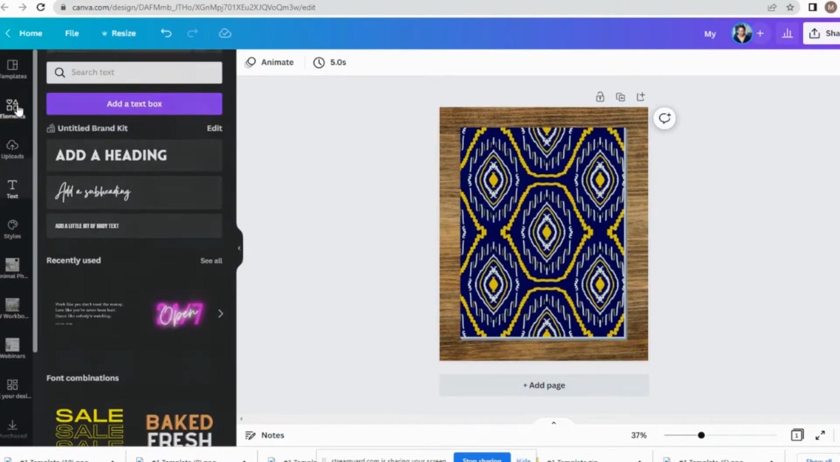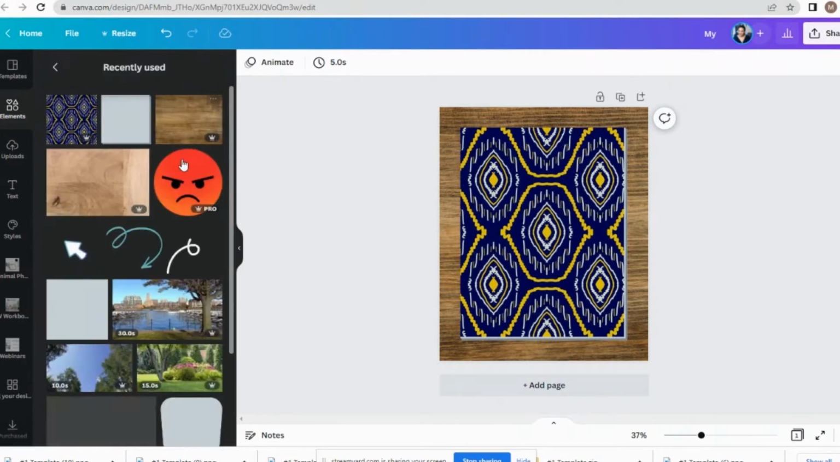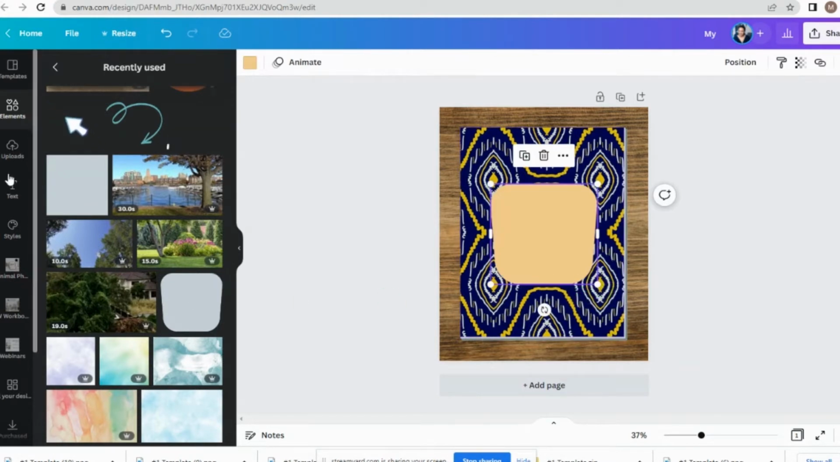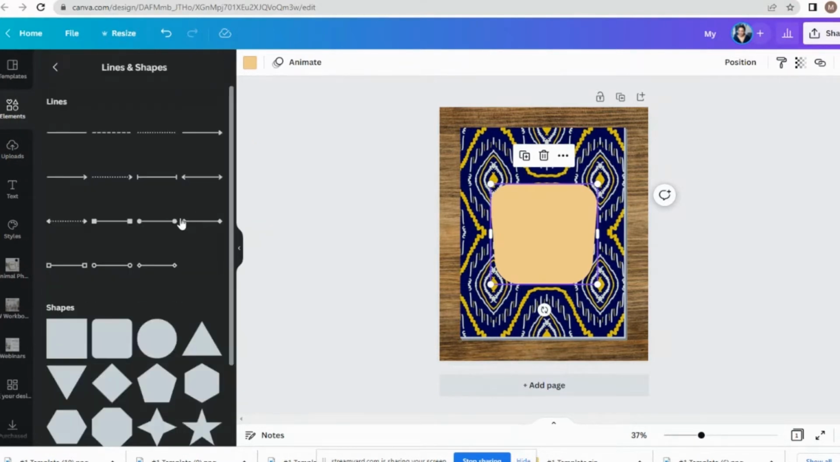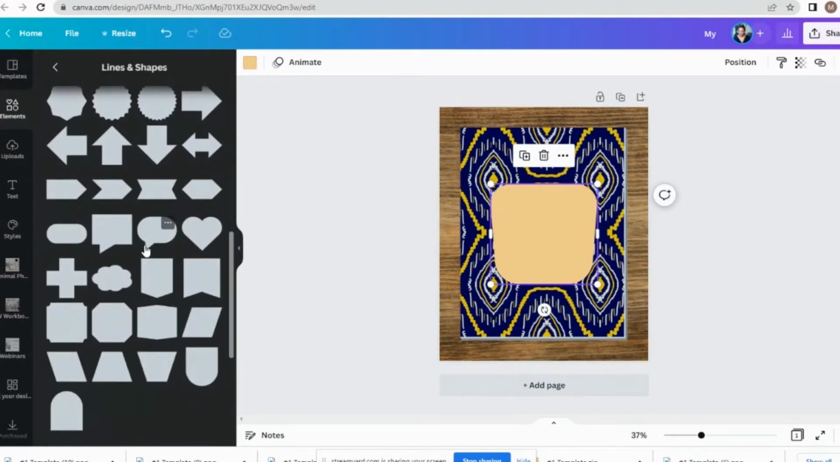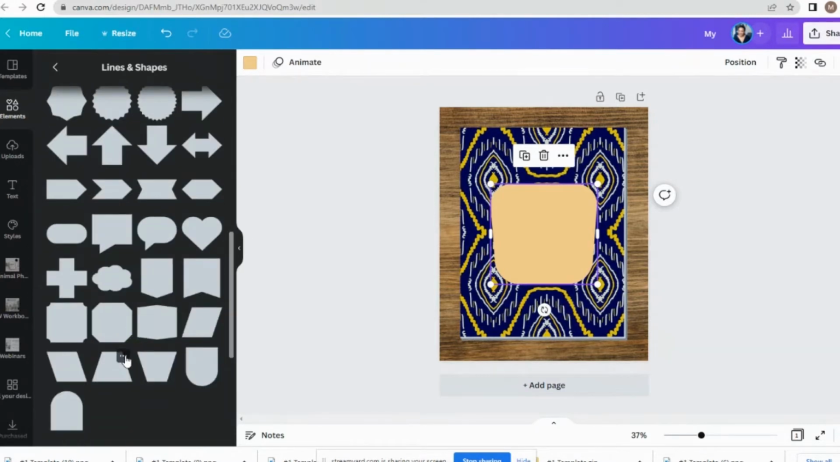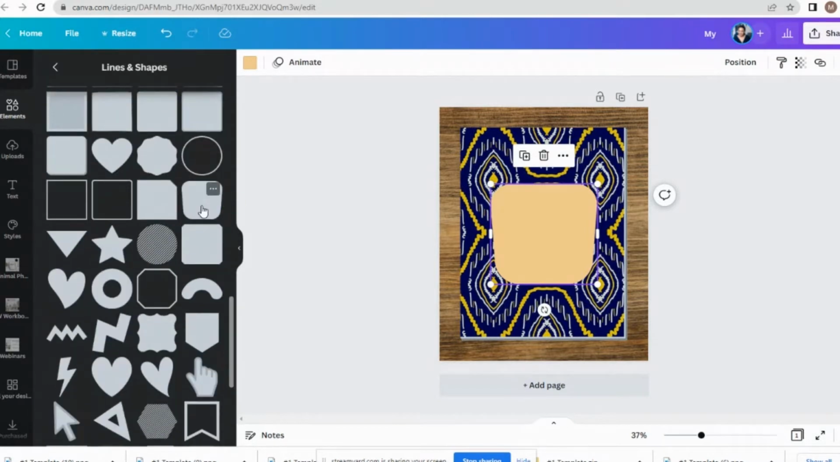So now let's go and put some tabs on this bad boy. Because I've already made a digital planner, I still have the tab here in my recently used. But if you want a tab, you can go to elements. You can go to lines and shapes. And you can pick out a shape that would be a good tab for you. Now, you could use this one down here. I use this oblong shape one because I just thought it was a better fit for the tabs that I wanted to create, which is this one right here. But again, you could use any shape that you want to create your tabs.